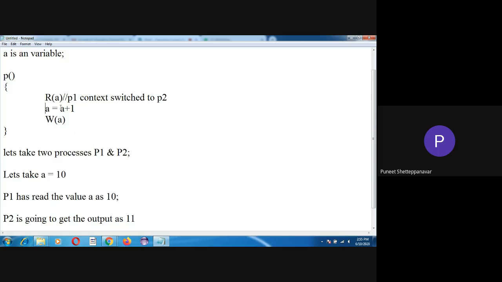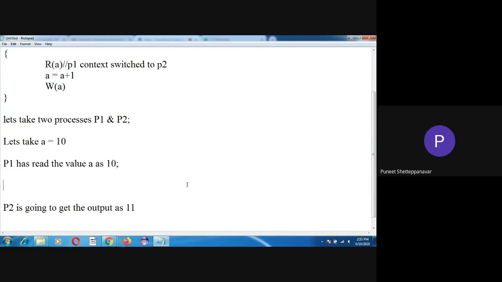So P1 will have the updated value of a as 11, that is 10 plus 1 equals 11. Next it will write the content of a, so P1 is going to get the output as 11.